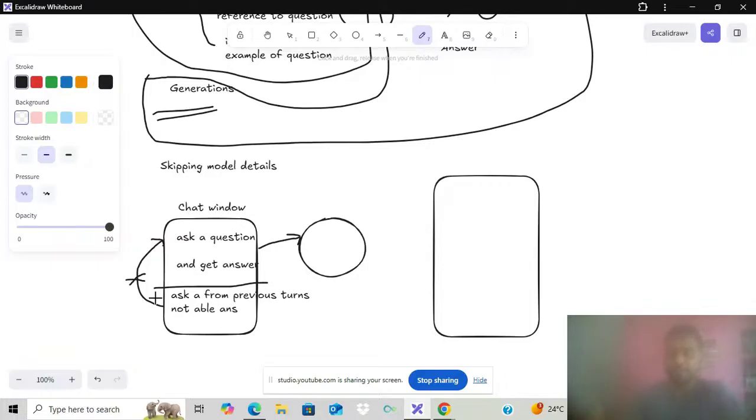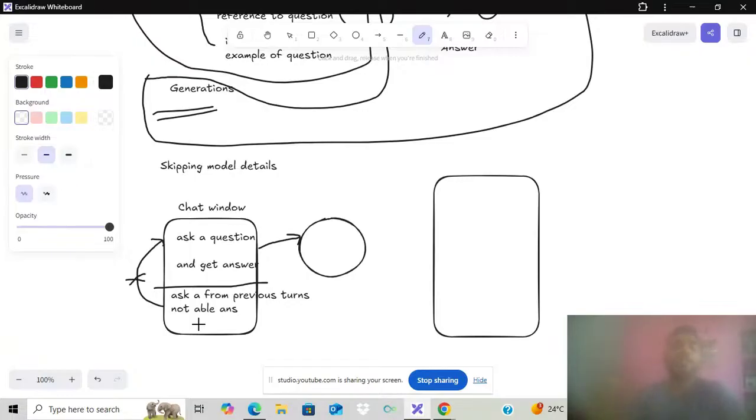This is one kind of generation, and we can call it singleton. We can only ask a question and get an answer, and if we try to access details related to previous questions, the model is not able to understand whatever reference we passed.